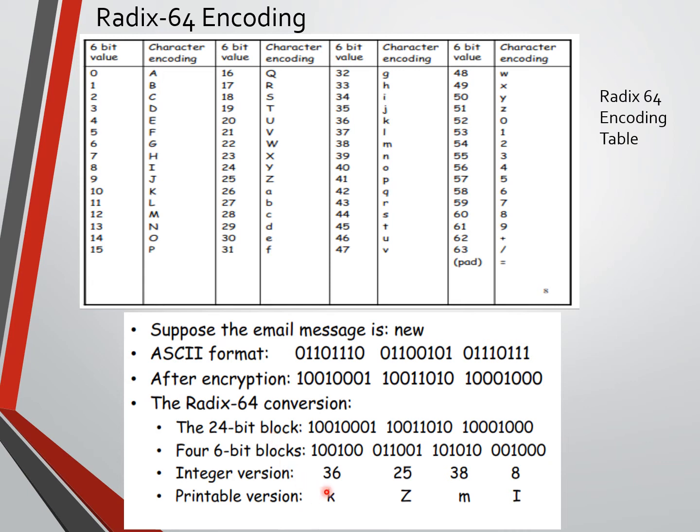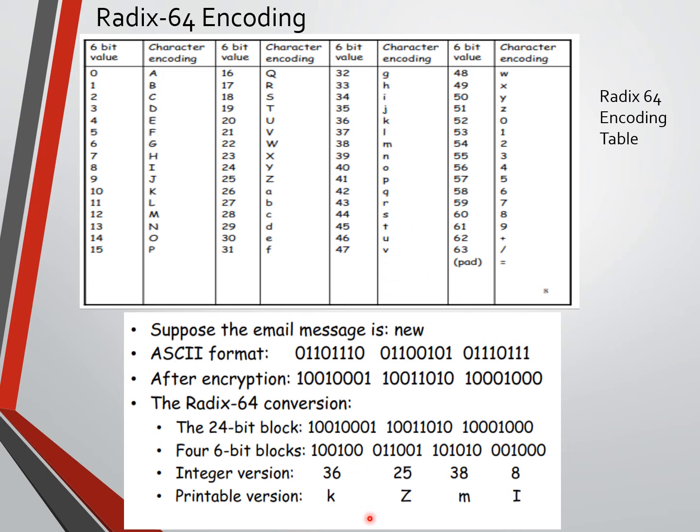Now we are going to map each 6-bit group to an integer value. 100100 is the decimal value 36. Let's see in the column where 36 is. We use this 36 to encode the alphabetical letter small k.